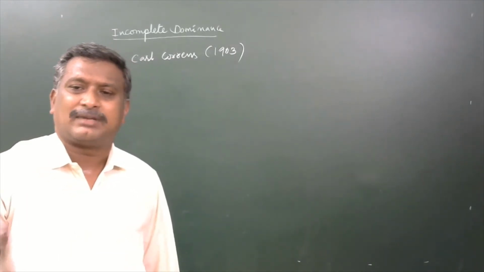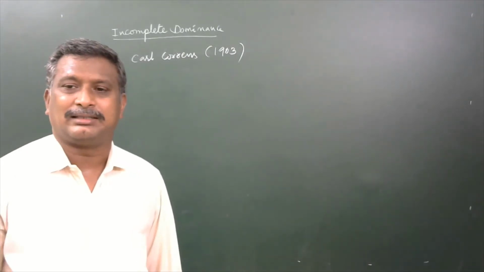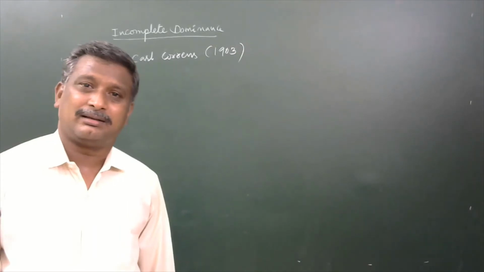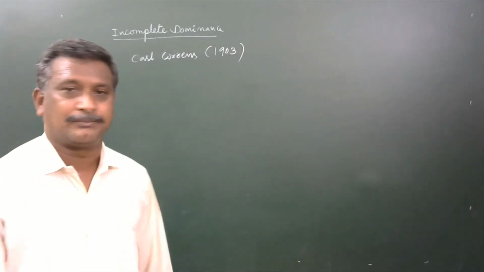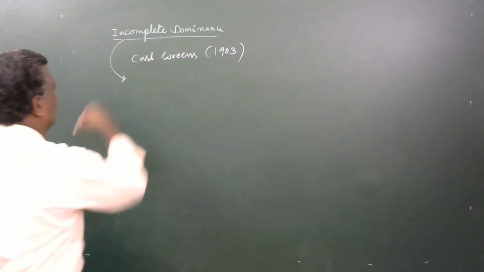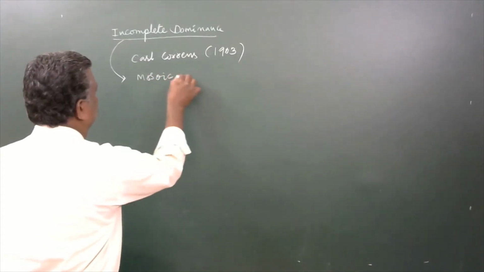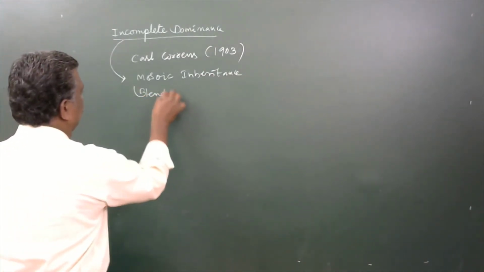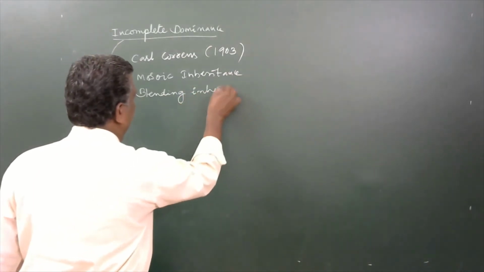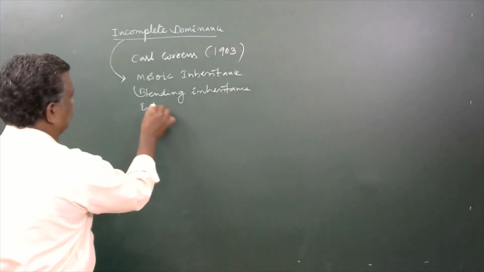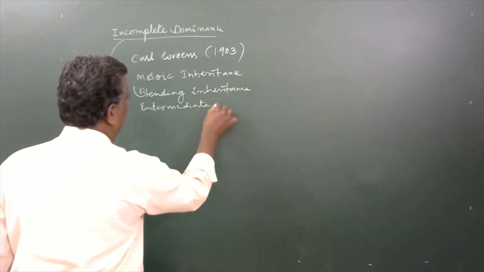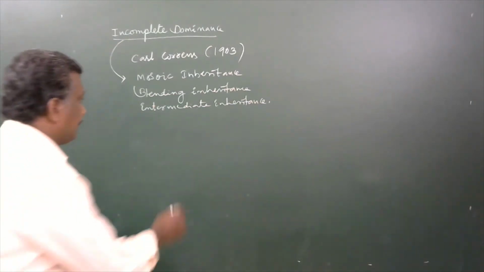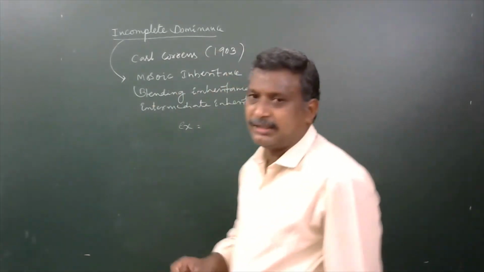Also, according to some geneticists, it is a good example of quantitative inheritance where a single pair of genes is involved. Now, incomplete dominance has other names: mosaic inheritance, blending inheritance, intermediate inheritance, etc. What are the good examples for this? An example here is Mirabilis jalapa.